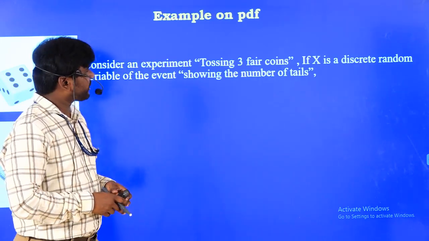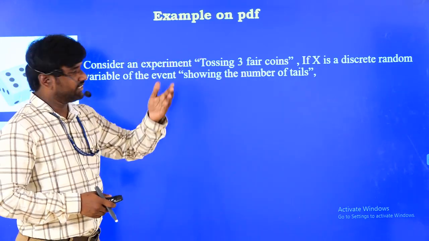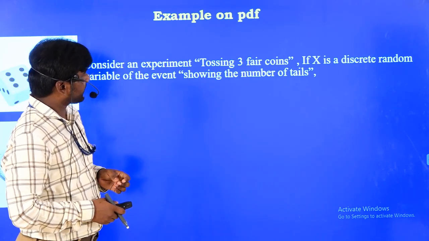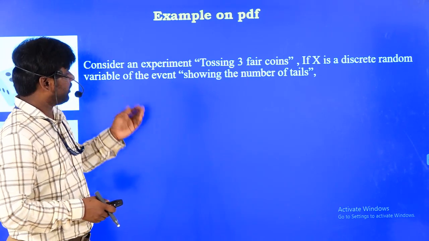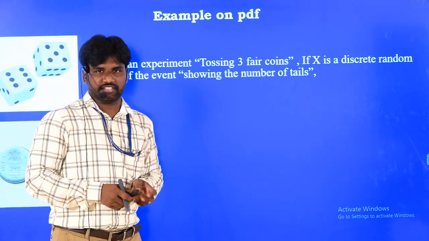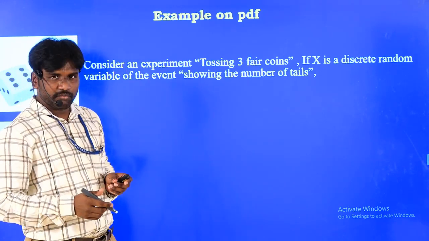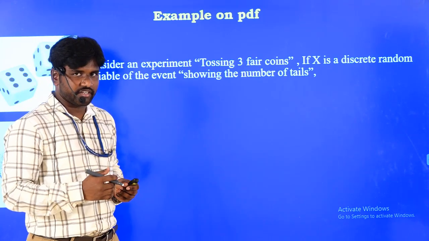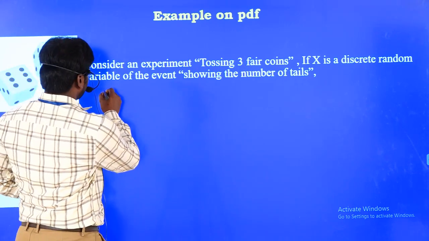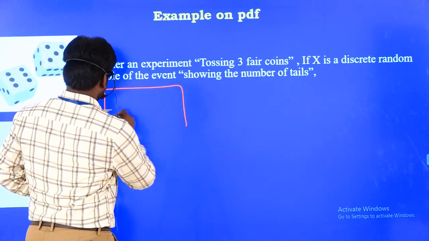Now we are going to take the same example we discussed earlier. Consider an experiment of tossing 3 fair coins, where x is a discrete random variable for the number of tails. Now I am going to draw the tabular form again.